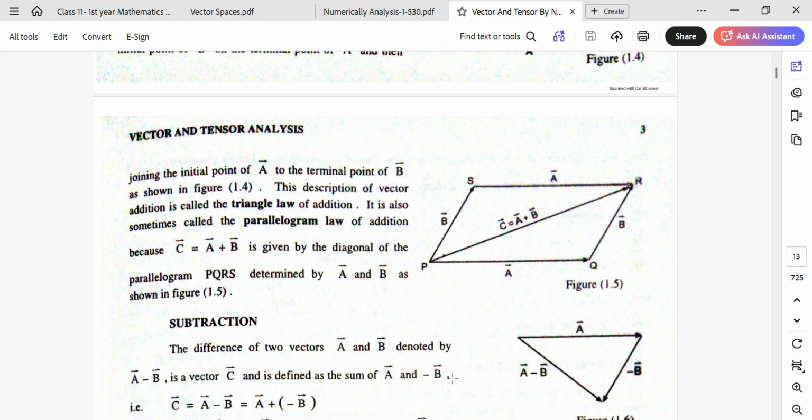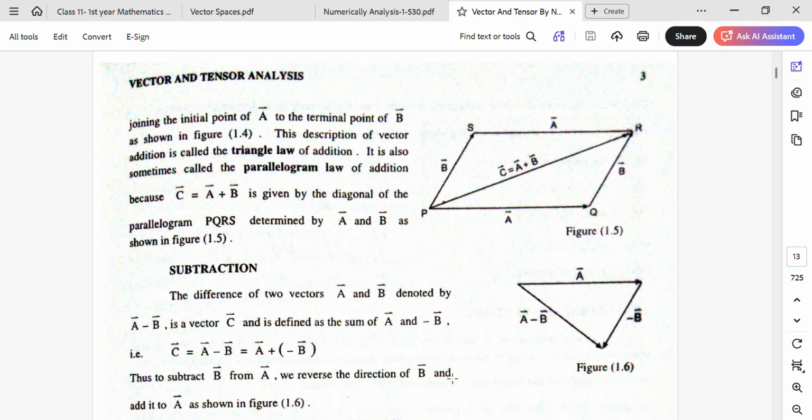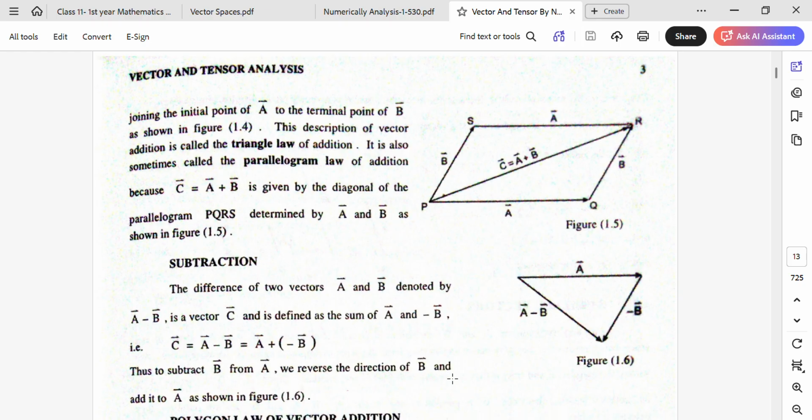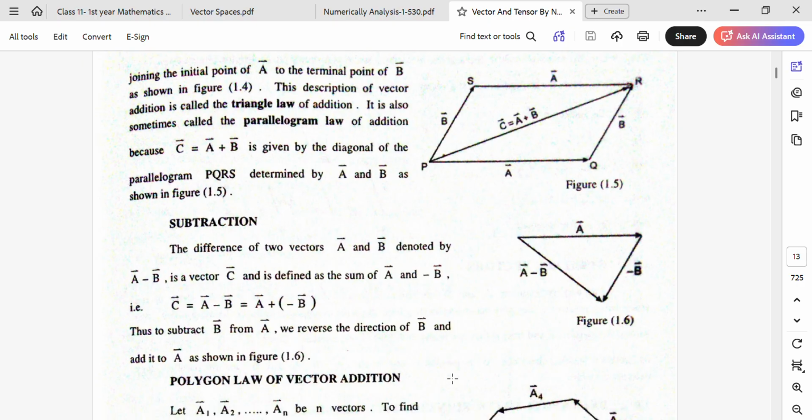Subtraction. The difference of two vectors A and B, denoted by vector A minus vector B, is a vector C and is defined as the sum of vector A and the negative of vector B. C is equal to vector A minus vector B, that is, A plus in brackets minus vector B. Thus to subtract B from A, we reverse the direction of B and add it to A, as shown in the figure.